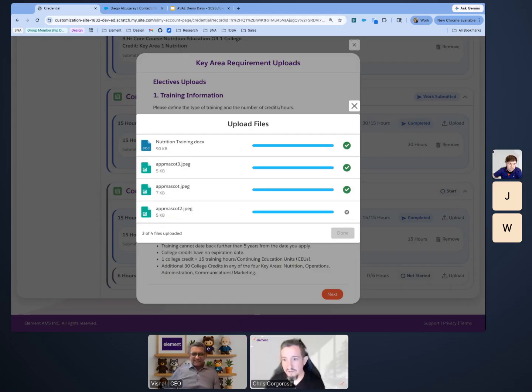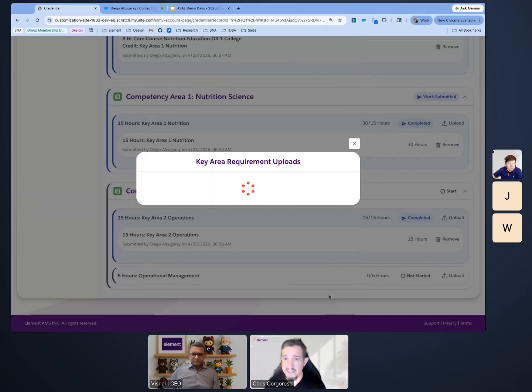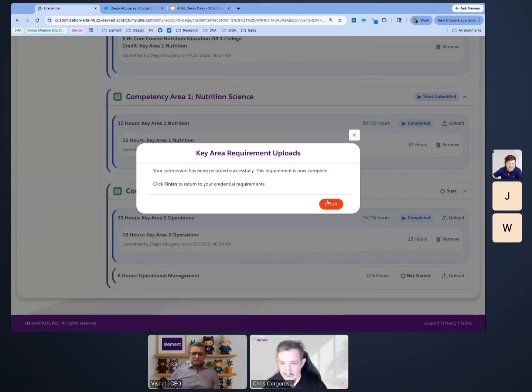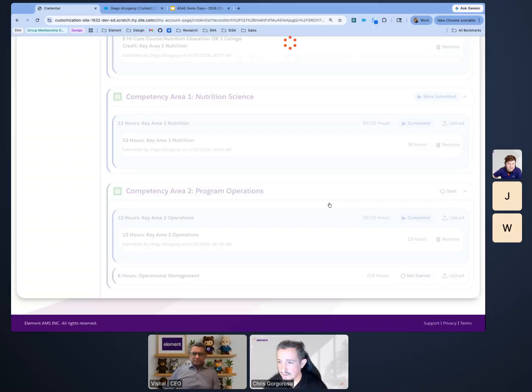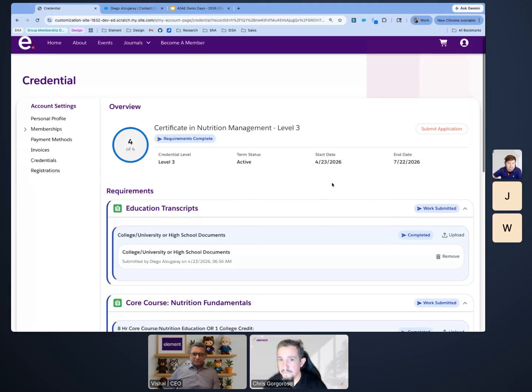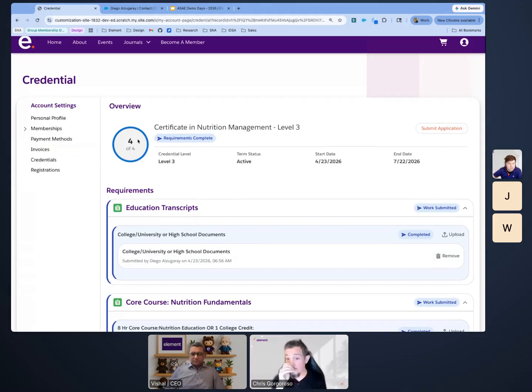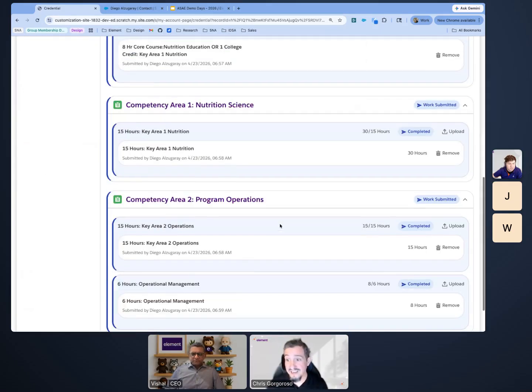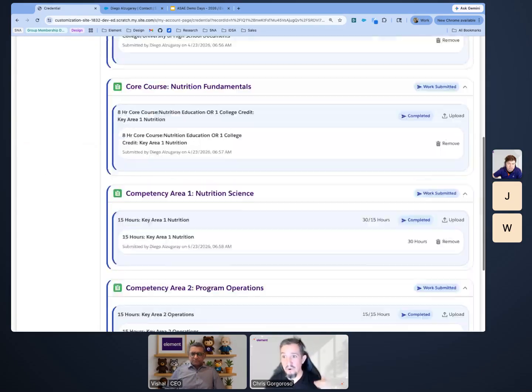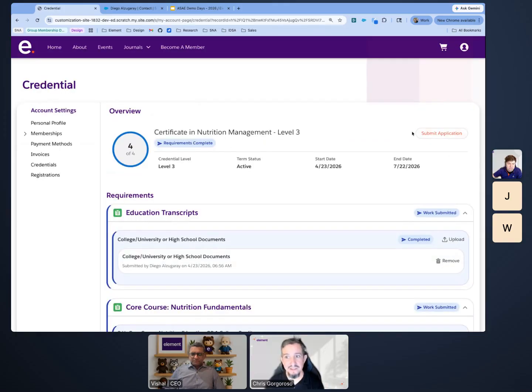And you can see that we're uploading all those different files in there and whatever text that you might want to show. And then there we are. Perfect. Now you can see that progress bar going through as I finish the different groupings of text. Now, I've completed everything. Work is submitted. Notice that this button showed up, the submit application. I'm really just copying what one of our customers had done. Their idea is we want them to declaratively submit that application, which I think was pretty neat. So only when they're ready can they submit it.